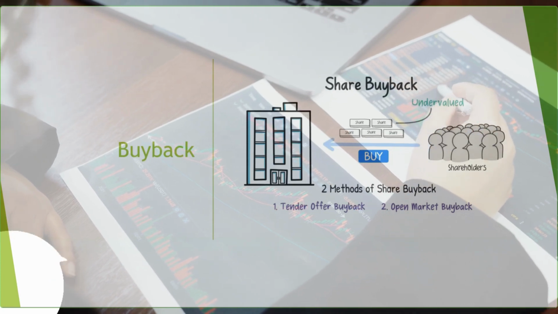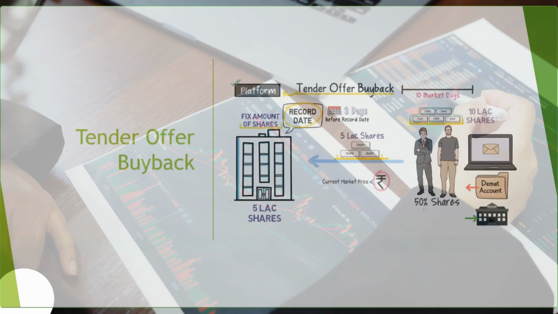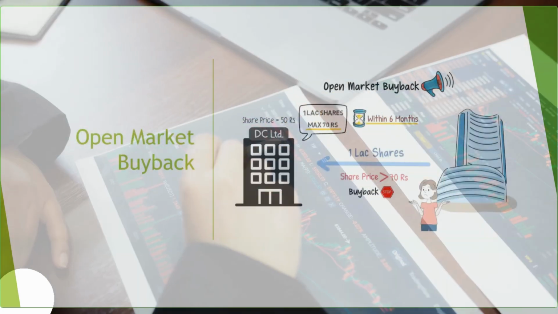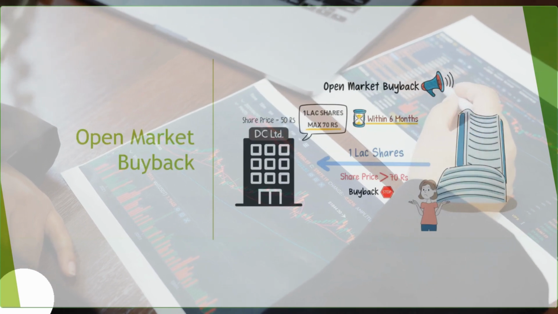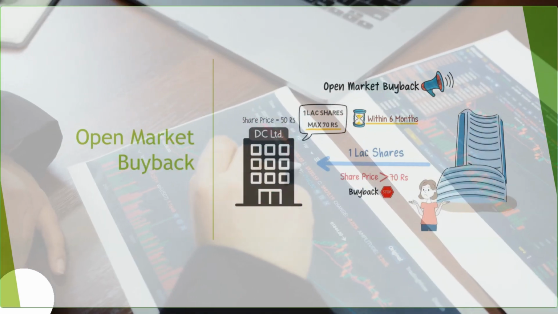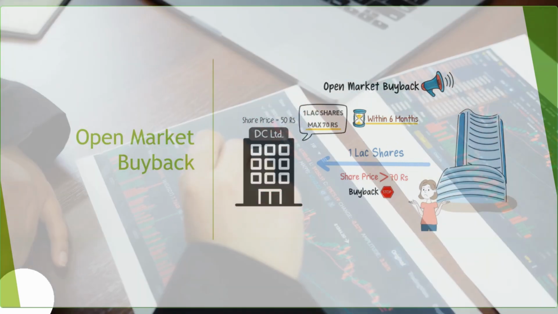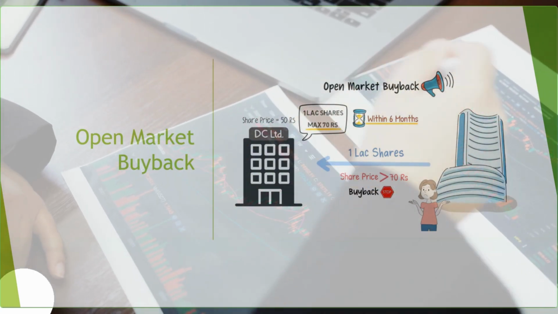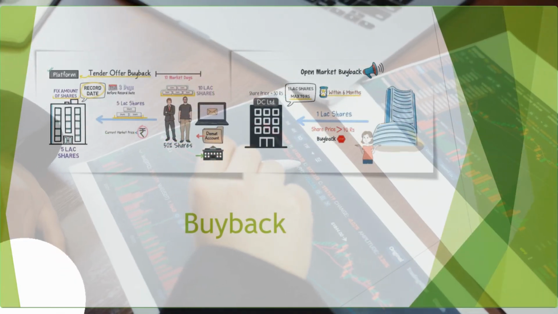In a tender offer, we need to go and apply to sell our shares if we have them on the X date. And in a buyback, when we apply to sell our shares, it doesn't mean that all the shares will be sold. It will be adjusted based on how many people are ready to sell their shares. So it's not necessary that all the shares will be sold. It depends on the ratio. They come up with the ratio.